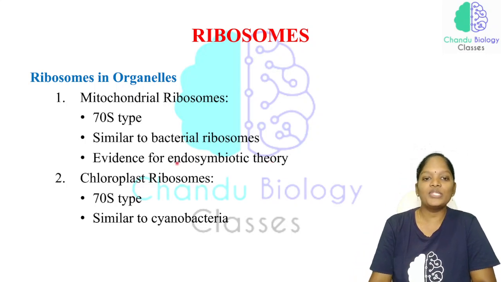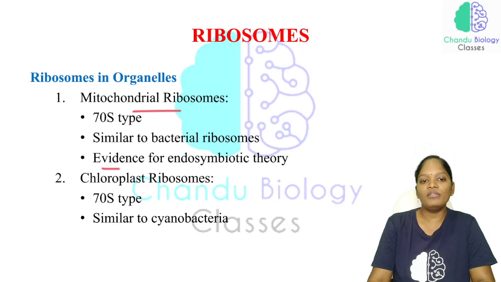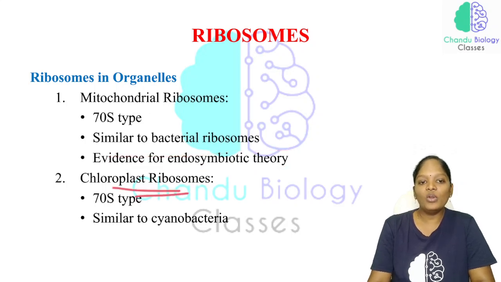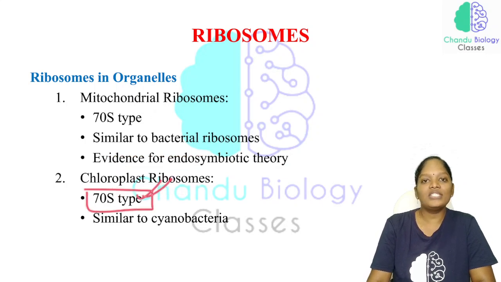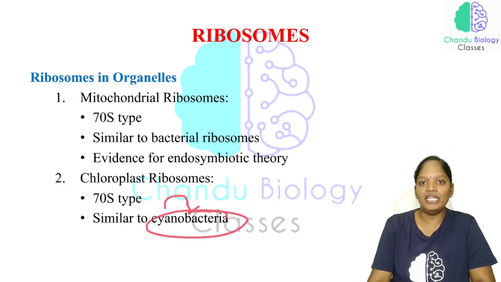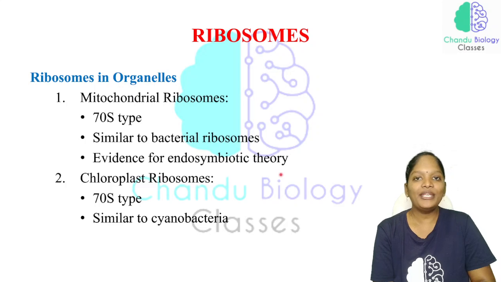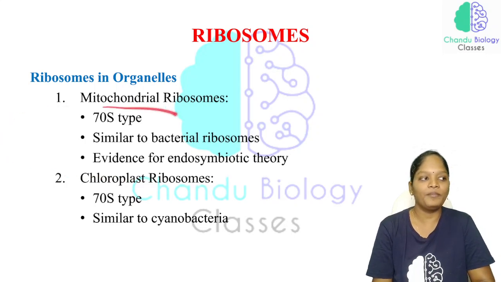So the mitochondrial ribosome is evidence for the endosymbiotic theory. And the chloroplast ribosomes are also the 70S type, and they are similar to those of cyanobacteria. If you have any confusion, go to the first video, see the endosymbiotic theory again, and come back here.